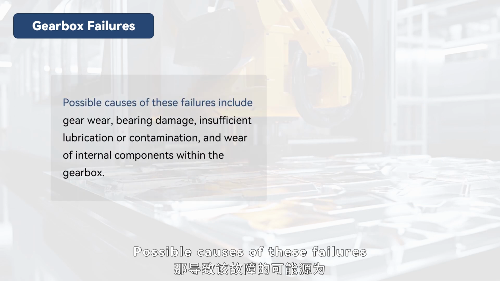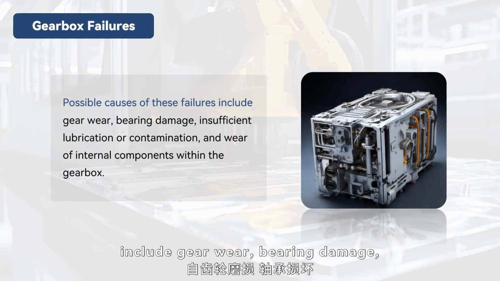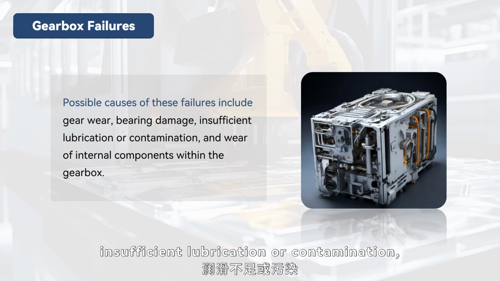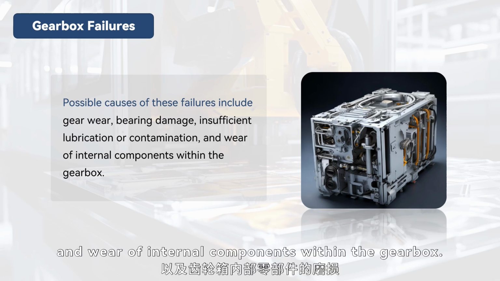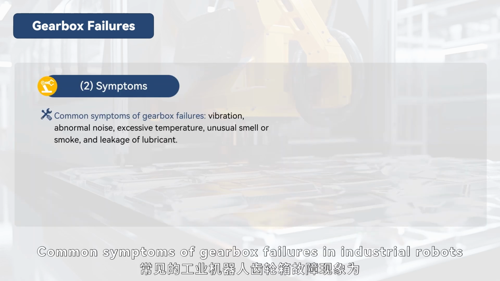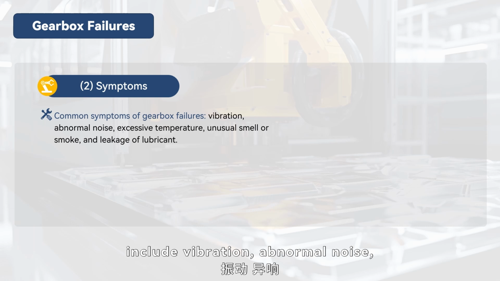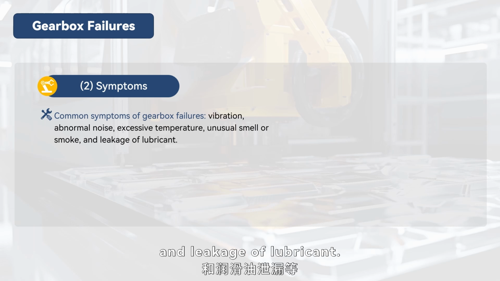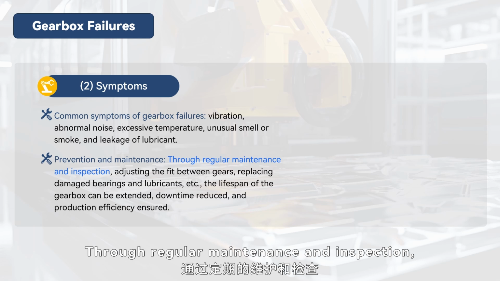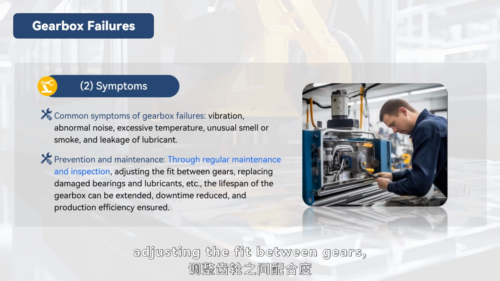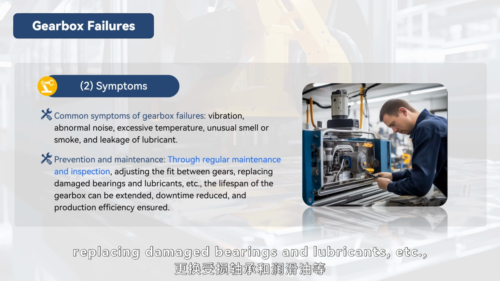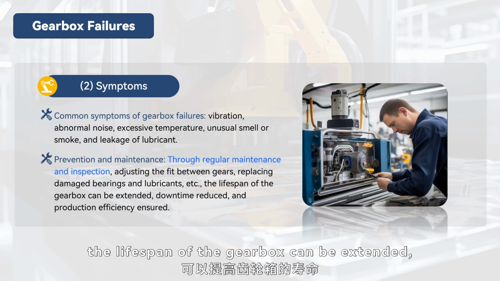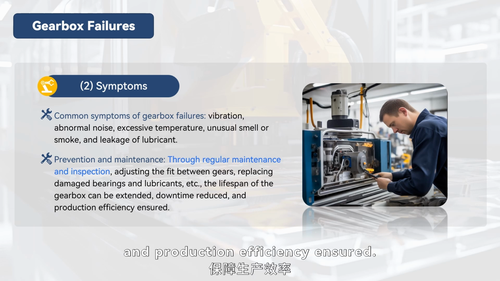Possible causes of these failures include gear wear, bearing damage, insufficient lubrication or contamination, and wear of internal components within the gearbox. Common symptoms of gearbox failures in industrial robots include vibration, abnormal noise, excessive temperature, unusual smell or smoke, and leakage of lubricant. Through regular maintenance and inspection, adjusting the fit between gears, replacing damaged bearings and lubricants, etc., the lifespan of the gearbox can be extended, downtime reduced, and production efficiency ensured.